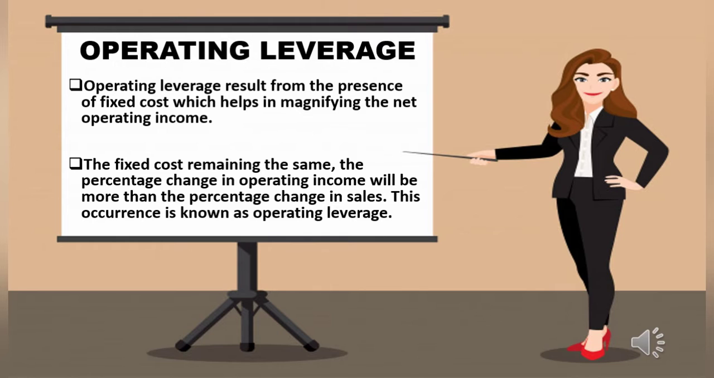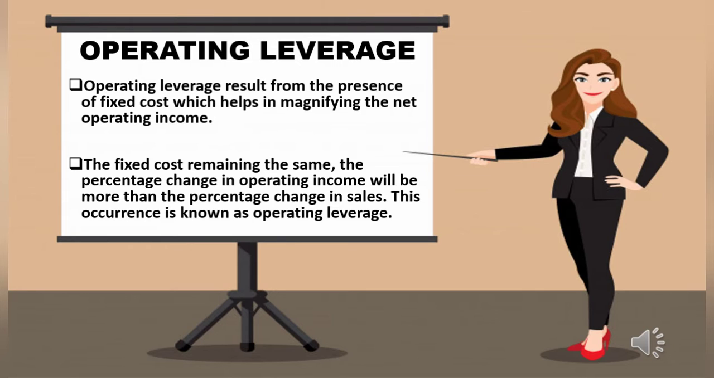The second type of leverage is operating leverage. Operating leverage results from the presence of fixed cost, which helps in magnifying the net operating income. Fixed cost includes the cost of acquiring fixed assets like machinery, building, etc.